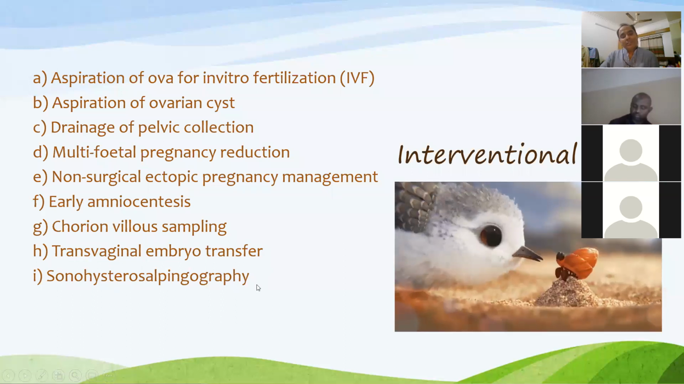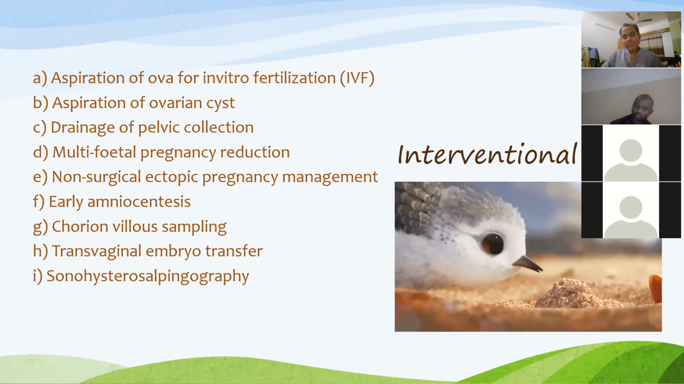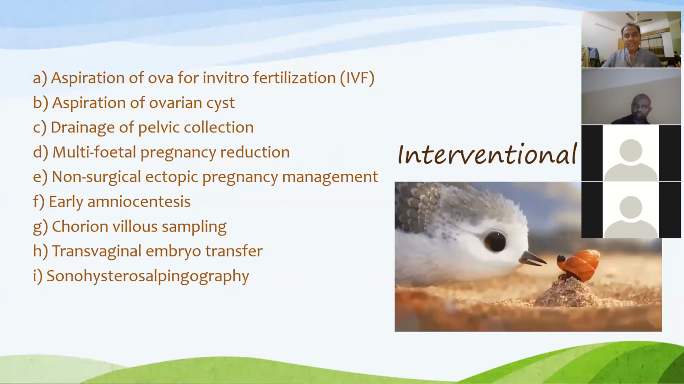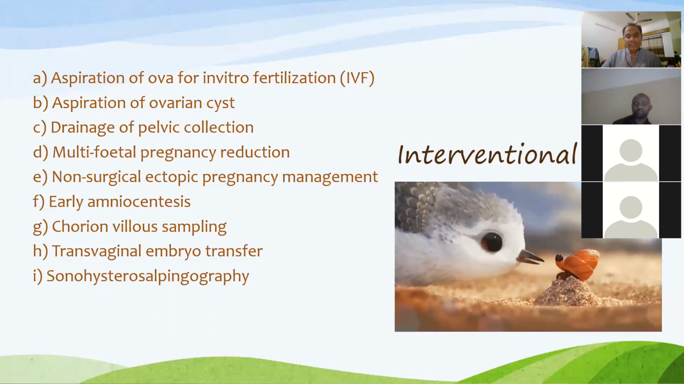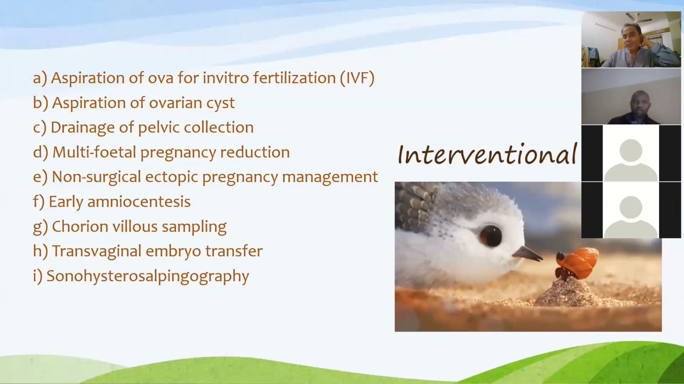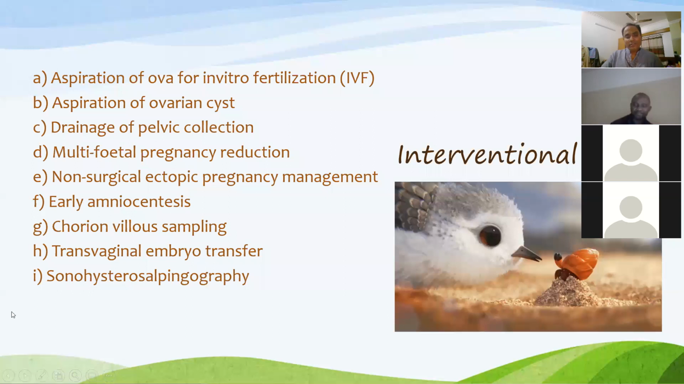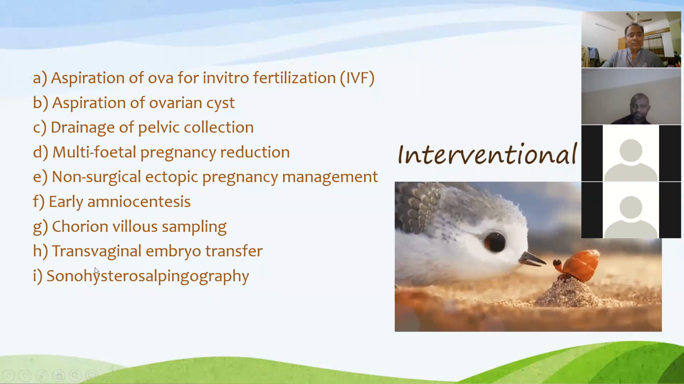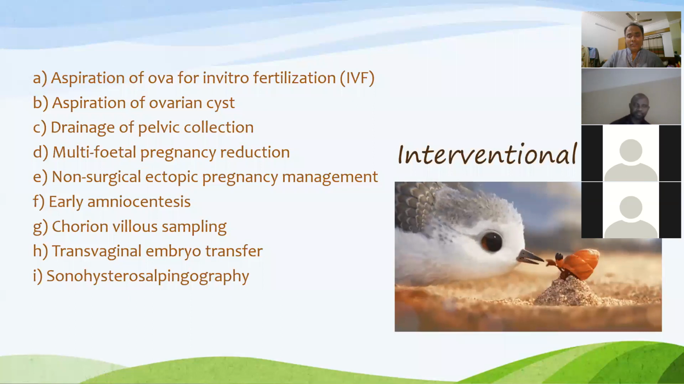Another important intervention is sonohysterosalpingography. Hysterosalpingography is done with X-ray by injecting radio-opaque dye through the cervix and taking X-rays. If this dye is present in the pelvic region, that means the fallopian tubes are patent. This is also called a patency test. The same mechanism is done with ultrasound, which is called sonohysterosalpingography, and through TVS we can do that.